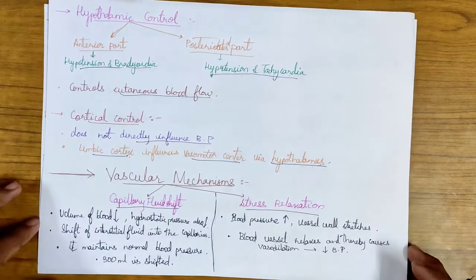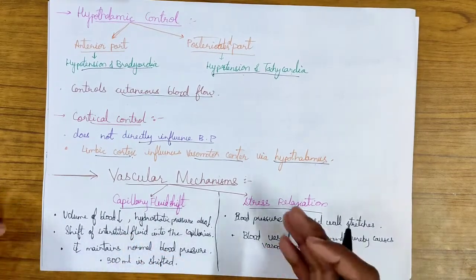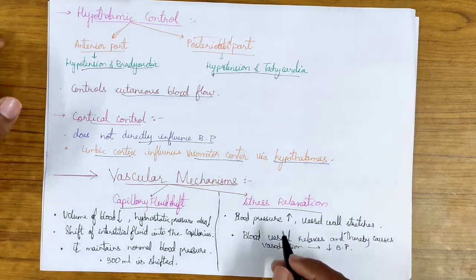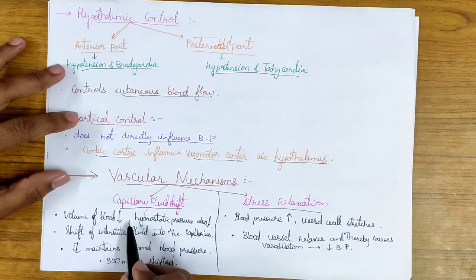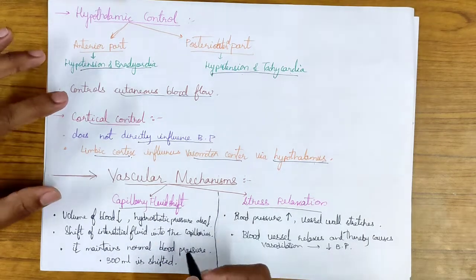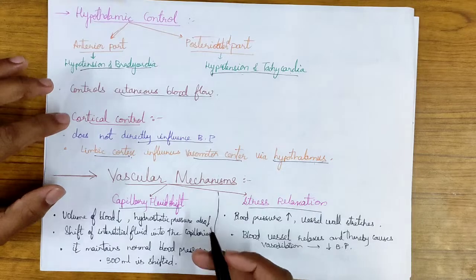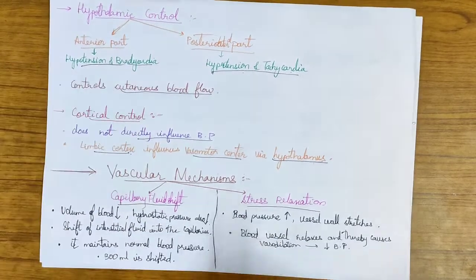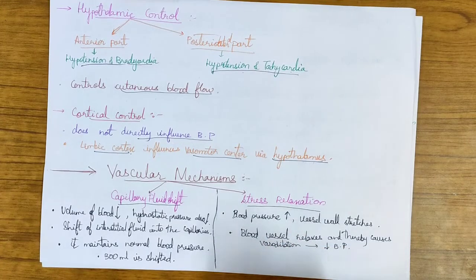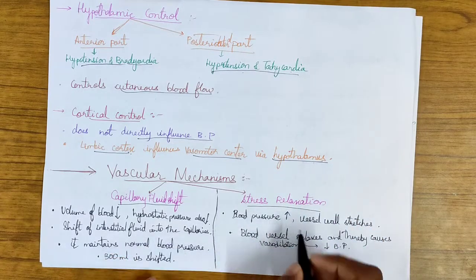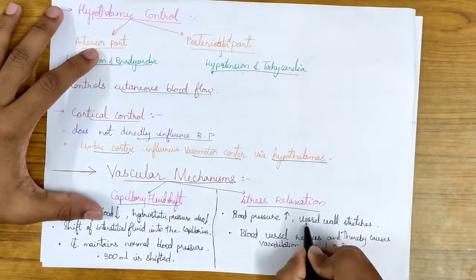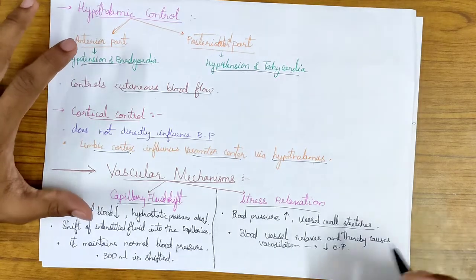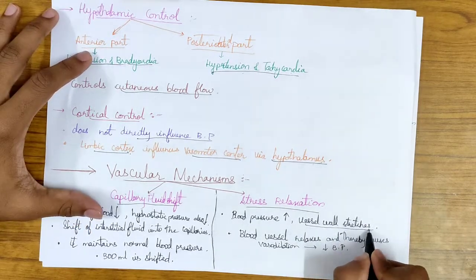So I forgot to tell one point, that in the capillary fluid shift and also in the stress relaxation, there can be reverse capillary fluid shift and reverse stress relaxation. When there is an increase in the volume of blood, the hydrostatic pressure increases. Therefore there will be a shift of fluid from the capillaries into the interstitial fluid. That is called the reverse capillary fluid shift. And in the stress relaxation, there will be reverse stress relaxation when the blood pressure decreases. When the blood pressure decreases, the vessel wall does not stretch and therefore the stretchability is lost.